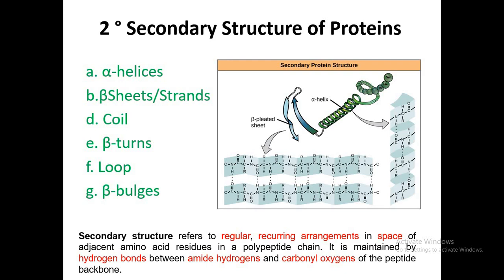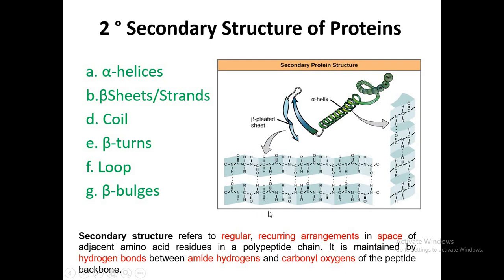So this arrangement can be any type. It can be alpha helices, it can be beta sheet, beta strand, it can be coil, it can be beta turn, it can be loop or beta bulge. So what is the secondary structure?